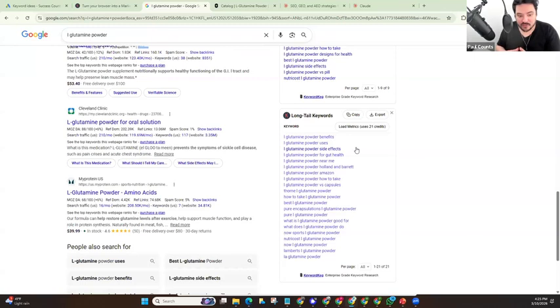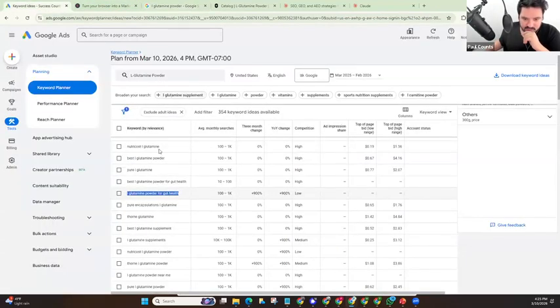And so if you are selling and trying to get organic traffic from not only Google and Bing, but also from the search Perplexities and the LLMs and ChatGPTs, and you're trying to grab all that traffic that you can get, this is the way to do it. So I'm going to go in and I'm going to type in this phrase now, L-glutamine powder for gut health.